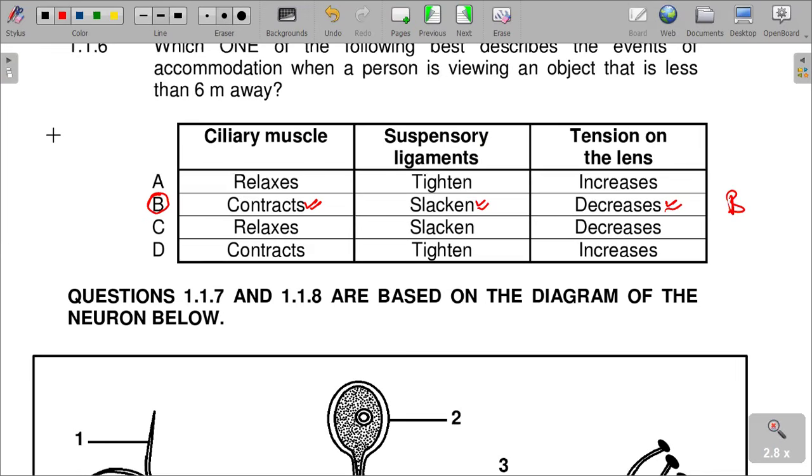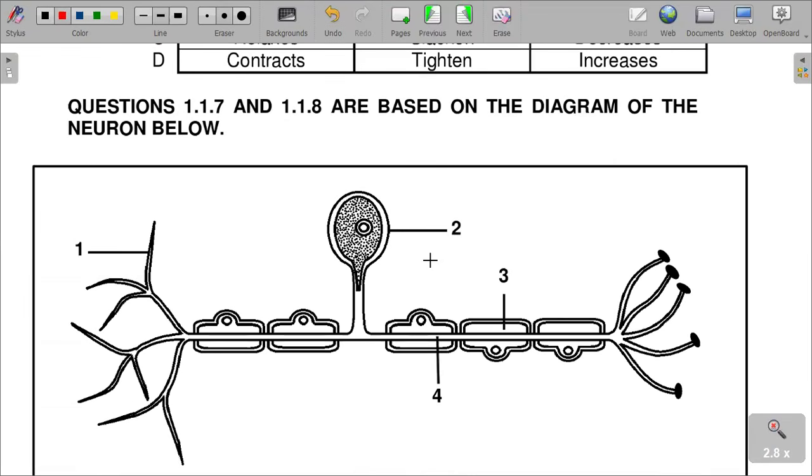This question is similar to our preparatory exam, where they asked you to draw the parts that are involved in accommodation. If you can refer back to paper 1 of the preparatory paper, you would see this question was just the same, but it came as a diagram in the preparatory paper. You just need to know that it is the same question.